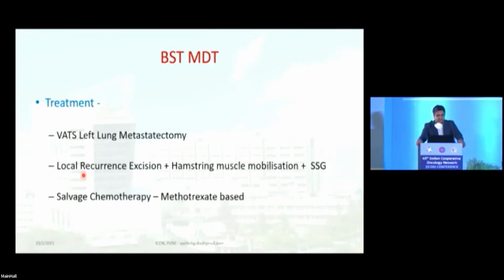We again did a VATS metastectomy. It was a peripheral lesion. We excised the local recurrence, and it did not require a free flap, but there was a skin defect, and we had to do hamstring muscle mobilization and split thickness skin graft onto it. And at this point of time, MDT took a decision of administering a second-line chemotherapy to this patient, which was methotrexate paste. So that is the entire history and the entire case scenario of this patient.